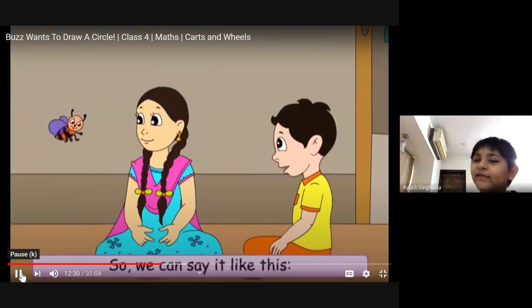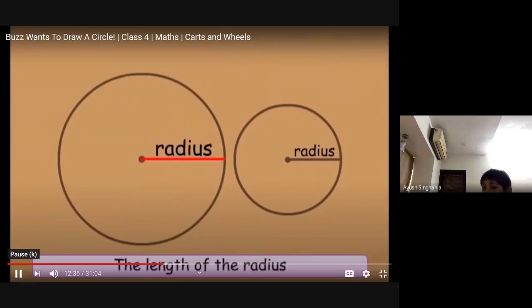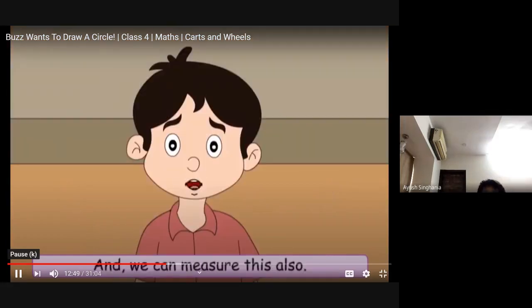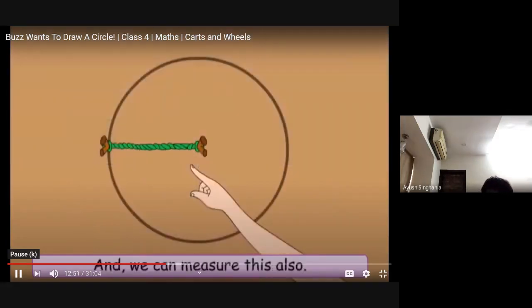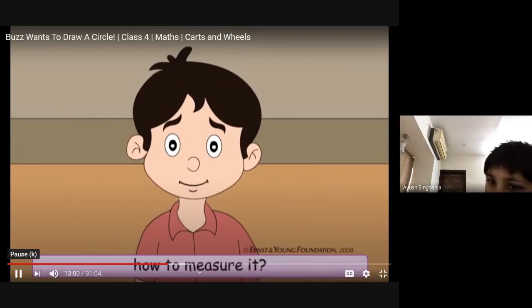So we can say it like this. The length of the radius of a bigger circle is more. The length of the radius of a smaller circle is less. And we can measure this also. Ninu, remember, our teacher taught us how to measure it.